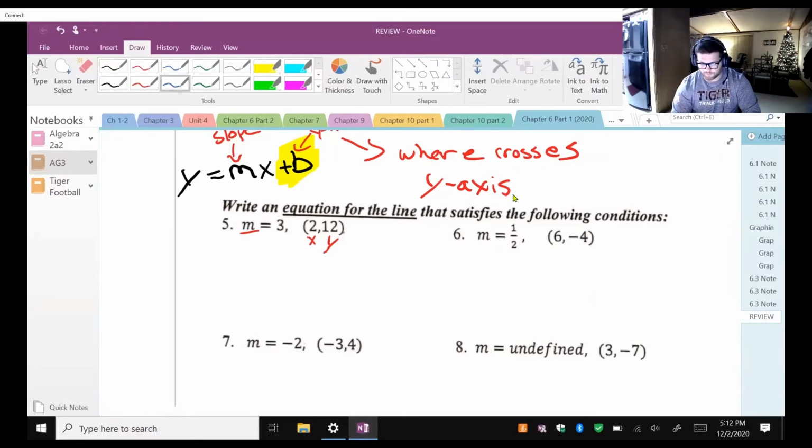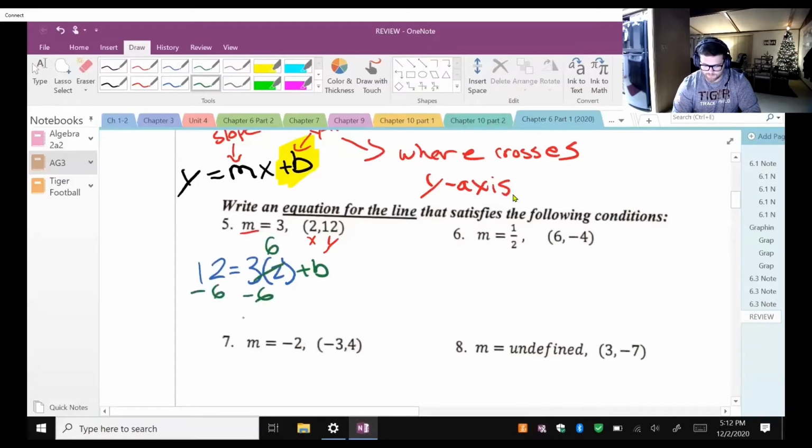Okay, so my y is going to be my 12. Let's plug it into the slope-intercept form. My m is going to be 3 times my x, which is 2. And I'm going to have this plus b that I need to solve for. Okay? This is going to be 6. Subtract 6 from both sides. We get b equals 6.